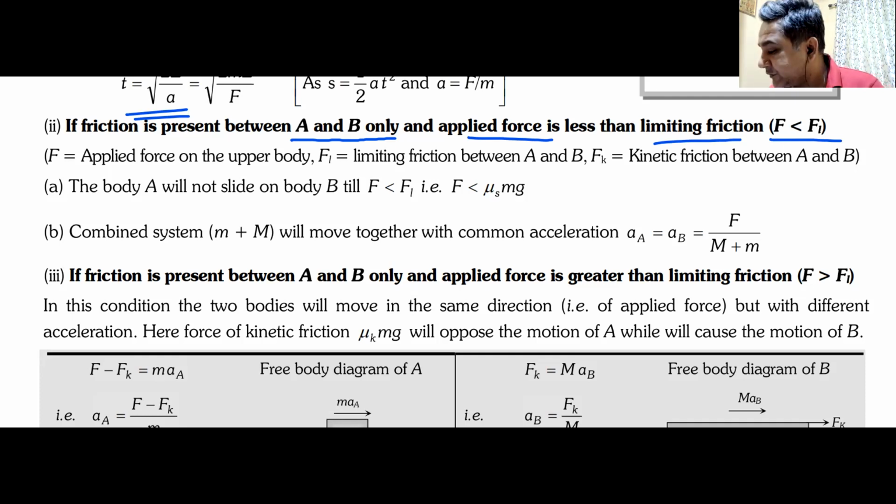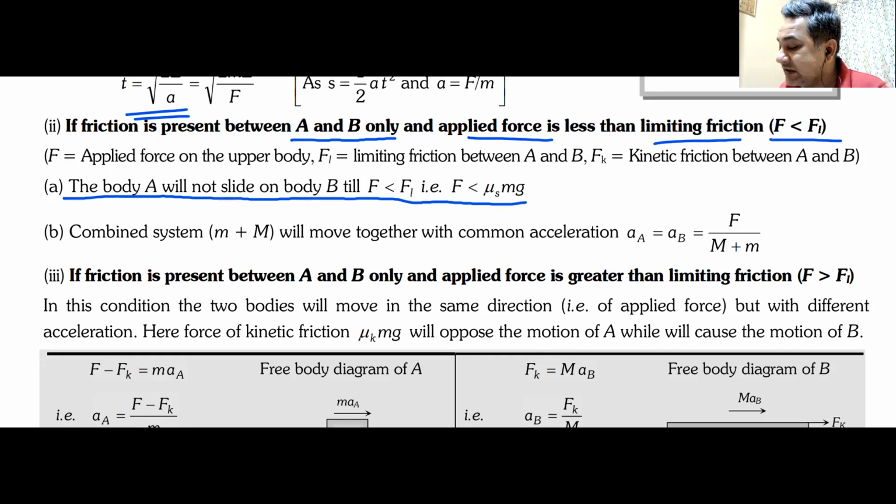Now you have to think. If the applied force is less than limiting friction, the body A will not slide on body B, as long as this force is less than μs times mg.